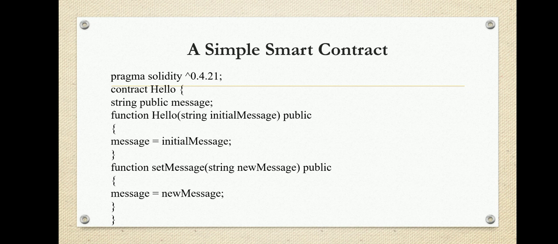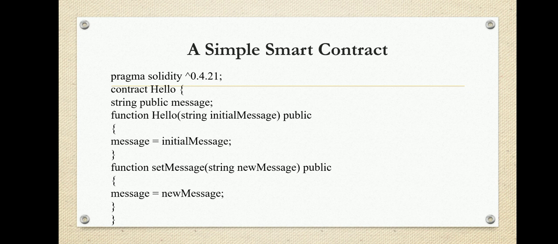So here also we are defining a function called hello, which takes a single argument, that is initial message. The scope of the function is public. Within the function, the function name is hello. There we are initializing the message. The message is initialized to initial message. We have done the initialization. In the next function we have set message.